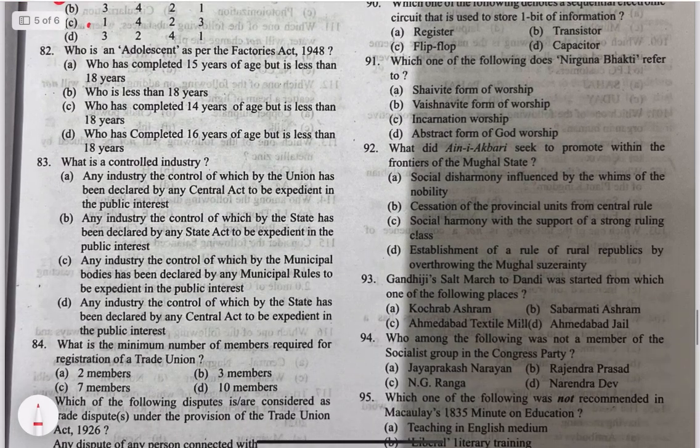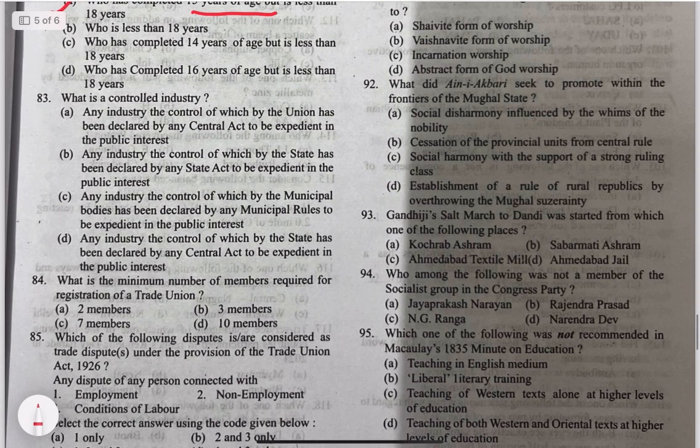82. Who is an adolescent as per Factories Act 1948? The answer is option A. Who has completed 15 years of age but less than 18. 83. What is controlled industry? This is just like a word play. What is a controlled industry? The option would be answer A.